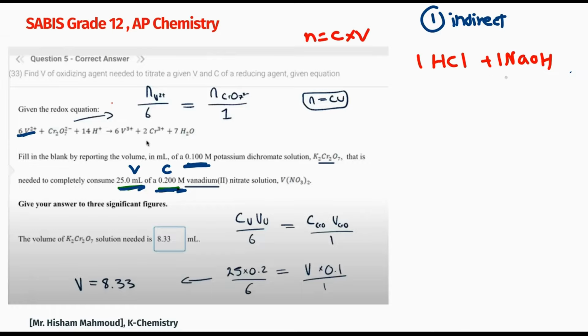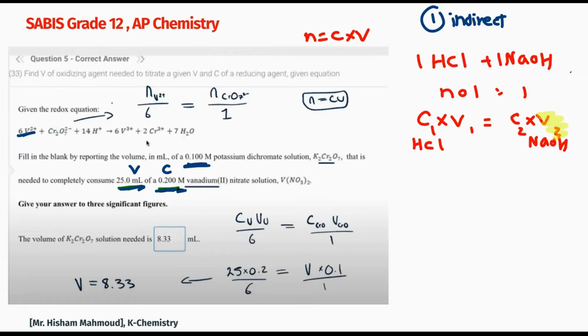If the ratio is the same, so the number of moles is 1 to 1, then C multiplied by V of the HCl equals C multiplied by V for NaOH. So I can say just CV equal to CV. If one of them is not available, I can get it. So for example, if I don't know, like in this question, the volume of the second one, I can say C1V1 over C2 directly. But here the ratio is not 1 to 1, the ratio is different.